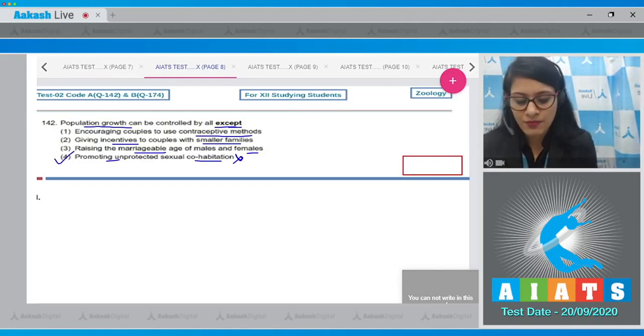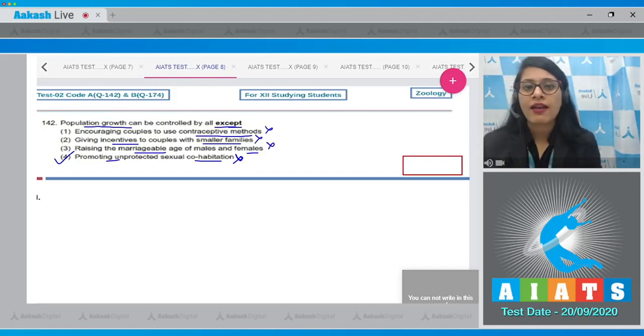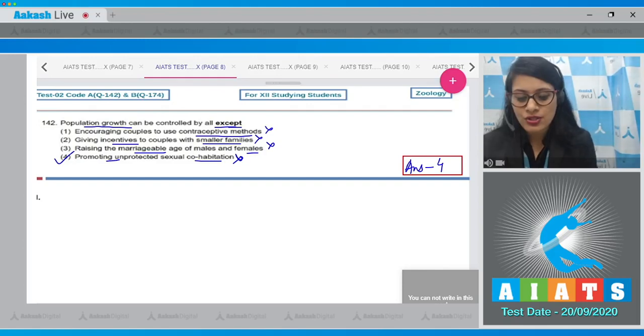On the other hand, option number 1, 2 and 3, they are able to control population growth. So they cannot be a correct answer. So the correct answer to this question is option number 4. Let's move on to the next question.